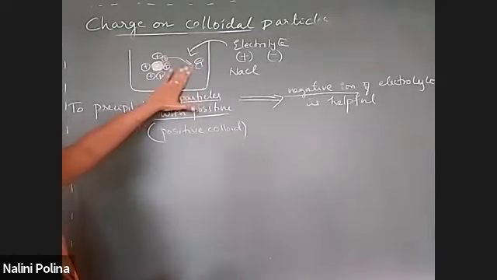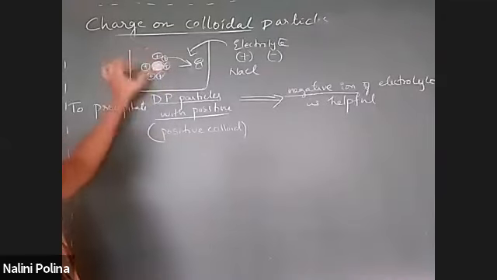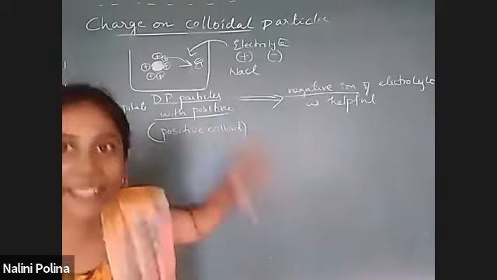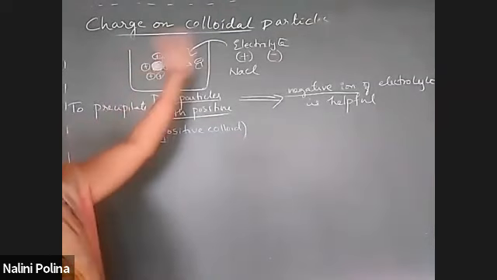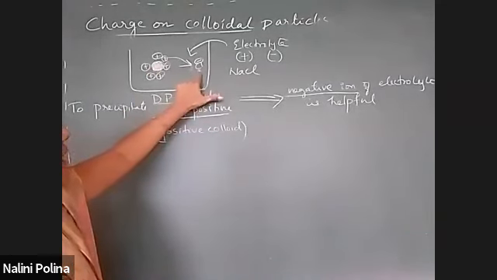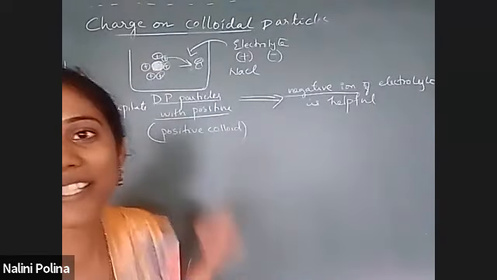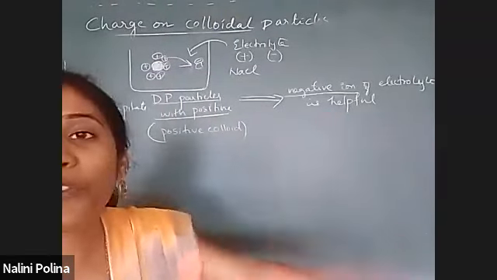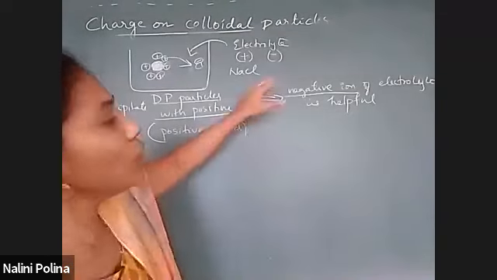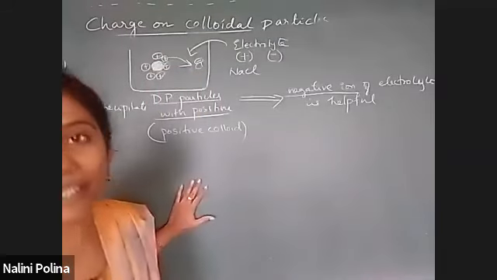So that is how the charge is finally removed. When the positive charge combines with chlorine, then on DP particle you will not find any charge. So this is how electrolyte is helping to remove the charge on DP particles.